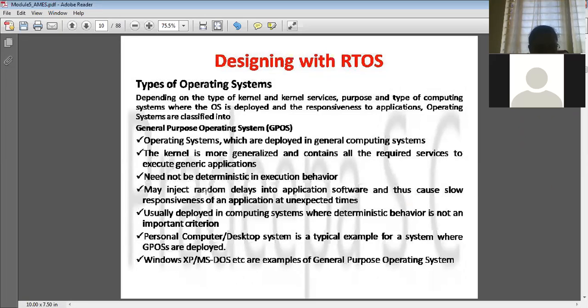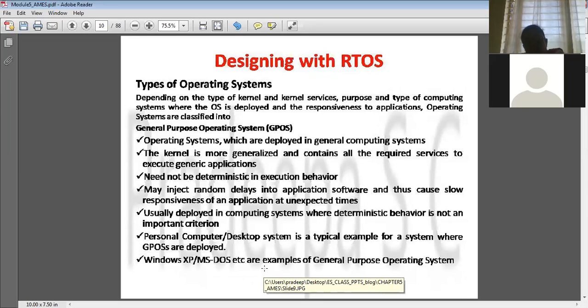So that is one key point you have to remember. They are not deterministic in behavior. That is, they are not time critical. Okay, so here the examples of these operating systems are Windows XP, MS-DOS, Windows 7, Windows 10. All these are general purpose systems.